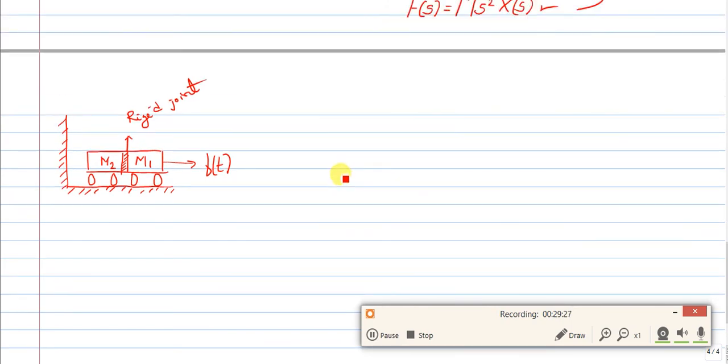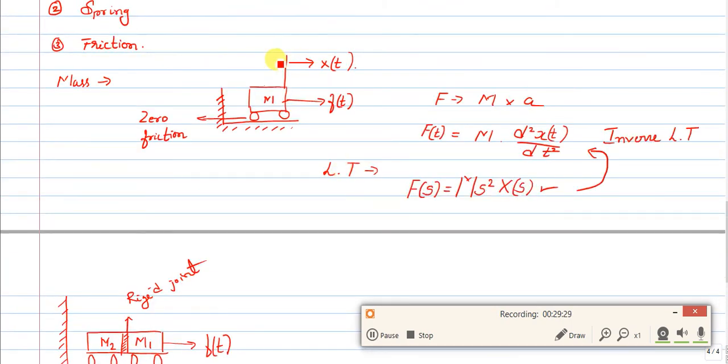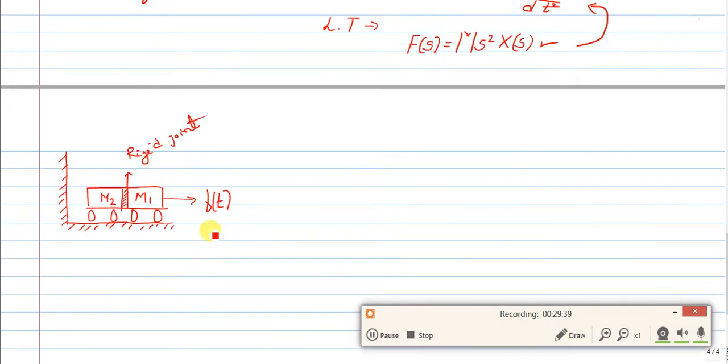See, this is the previous sketch. You can see I represented it with zero friction, and this is x of t. When I apply force, that mass m will have x of t. Now I have two masses, m1 and m2, which I symbolize with a rigid connection. When I apply f of t, will it have the same displacement?